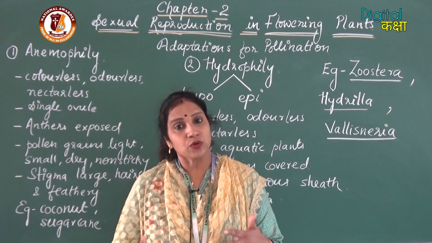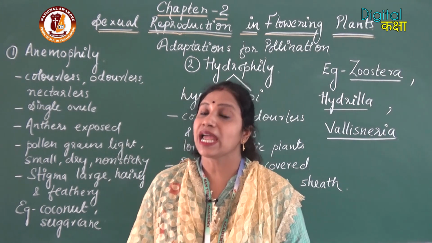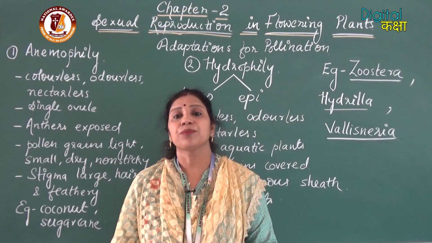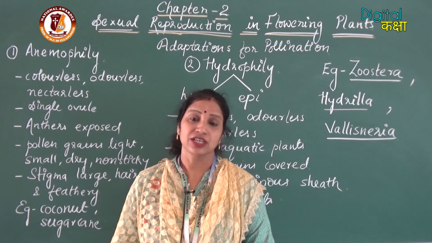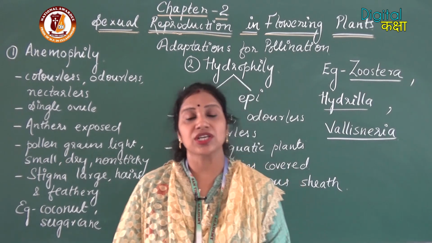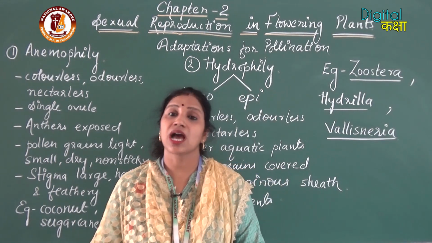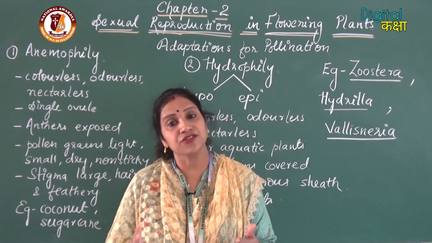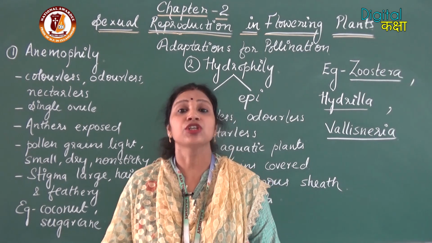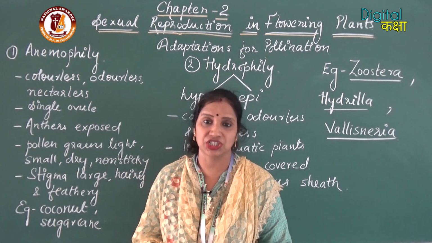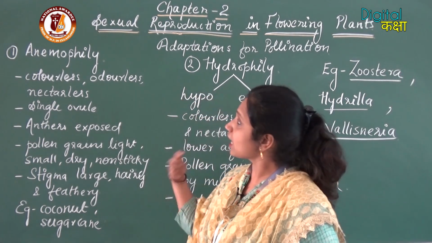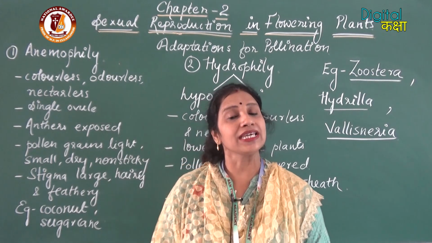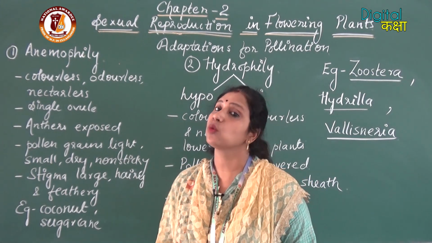So now we will be discussing the adaptations of plant species for a particular type of pollination. Different plant species are dependent upon either wind, water, insects or birds. Accordingly, they have different types of adaptations to facilitate easy pollination. We start with the first one, that is anemophily. Anemophily means pollination by wind.